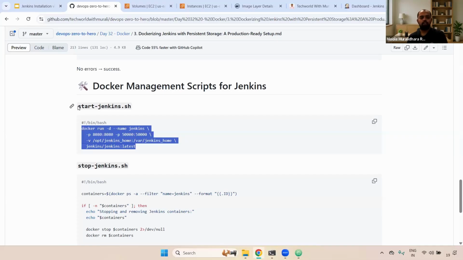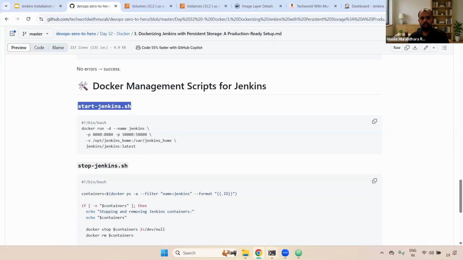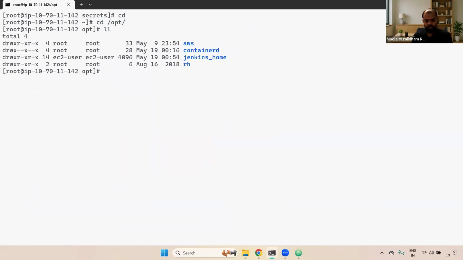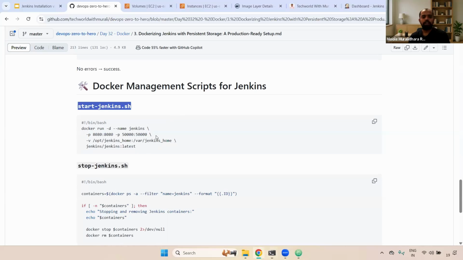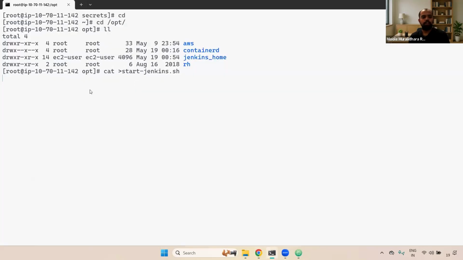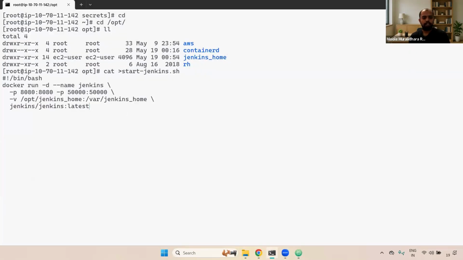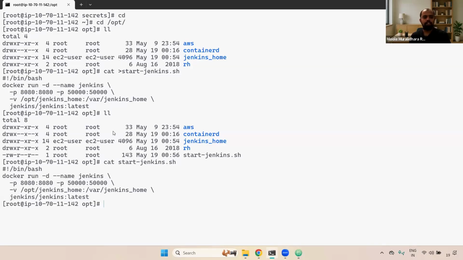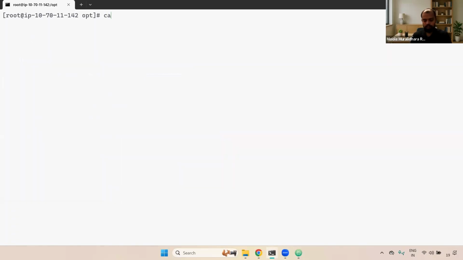I'm just going to copy this inside the /opt directory only. And here I'm going to define cat > start-jenkins.sh, copy this one and paste it here. Now if you see here, it is done. Control D. Now you can check with cat start-jenkins.sh. Using this command, it will start the container. And you can go with another one.